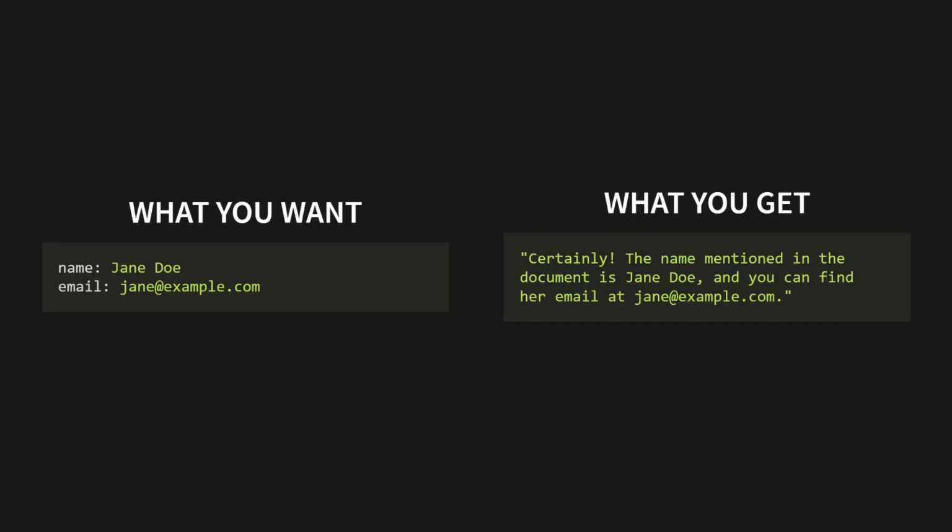But instead, you get a rambling paragraph. "Certainly, the name mentioned in the document is Jane Doe, and you can find her email at jane@example.com." That's great for a human, but for your program, it's a nightmare. Your code now has to play a guessing game, trying to parse that sentence to find the data it needs. If the LLM changes its phrasing even slightly next time, your code breaks. This is brittle, unreliable, and frustrating. We need a better way.